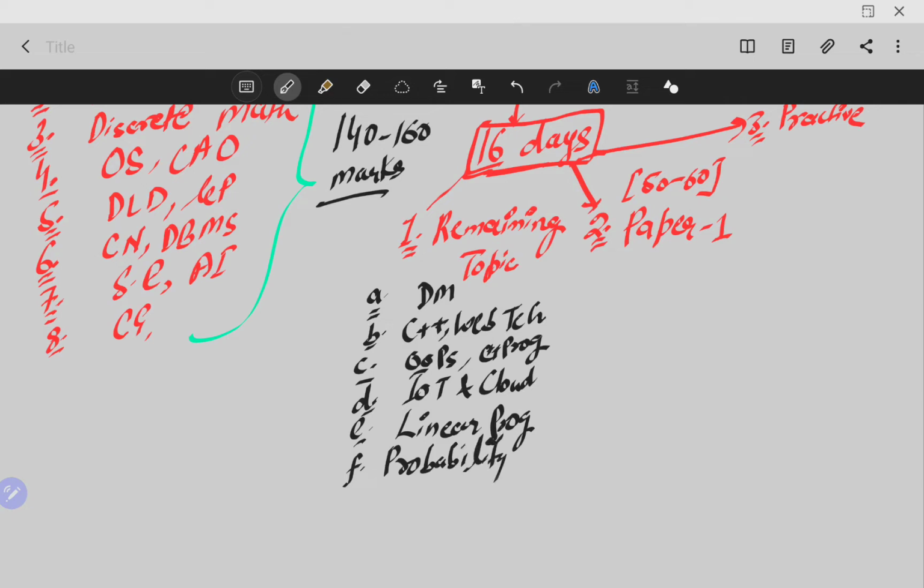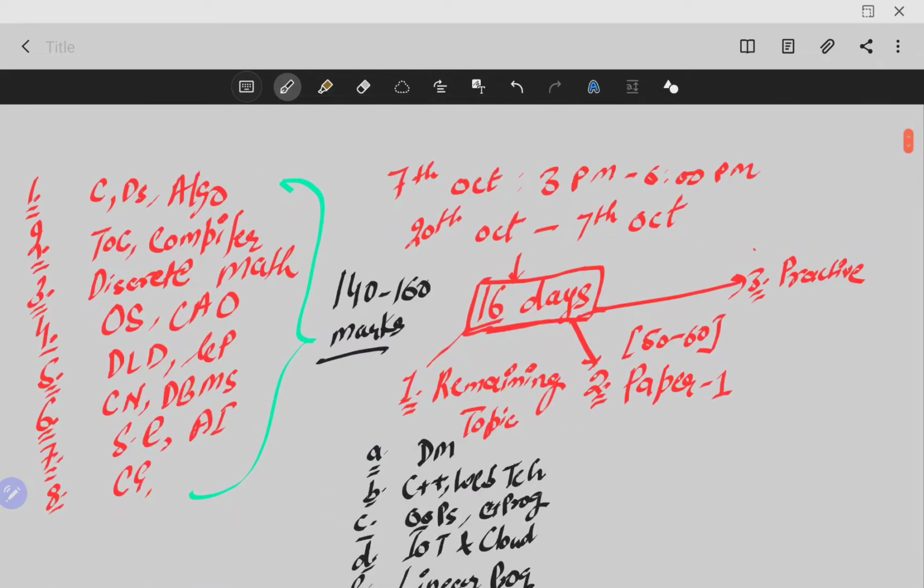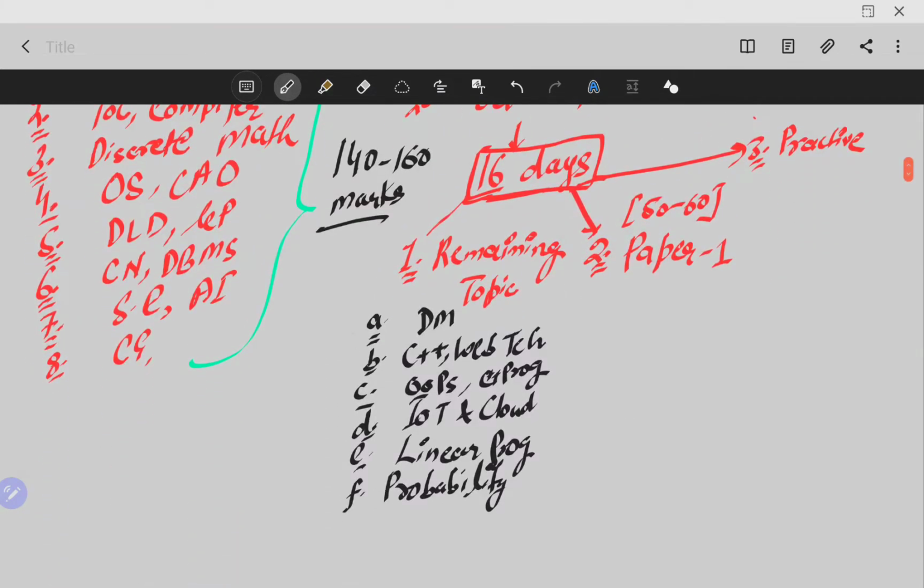So from unit 1, unit 2, unit 3, everything is covered. All these topics we have covered, and these topics have a weightage of 20 marks combined. For example, data mining will be of 2 marks. There will be only one question from data mining.